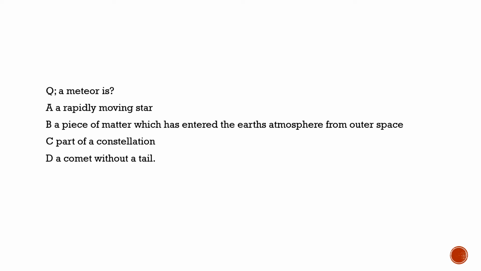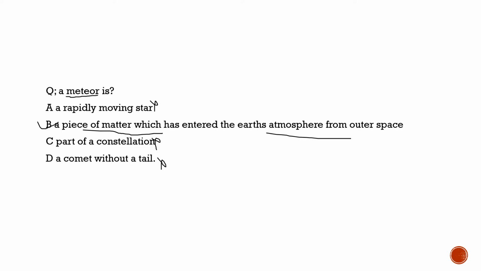And today's question is about the meteor, as it was asked in the exam once. Let's see what the question says and what information we can get from it, and how the trend has changed since then. This question was asked in 1995. A simple and straightforward question. What is a meteor? Is it a rapidly moving star? No, it is not a star. Is it a part of a constellation? No. Is it a comet without a tail? No. Then what is it? It is a piece of matter which has entered the Earth's atmosphere from outer space. So with respect to this question, the correct statement is option B.